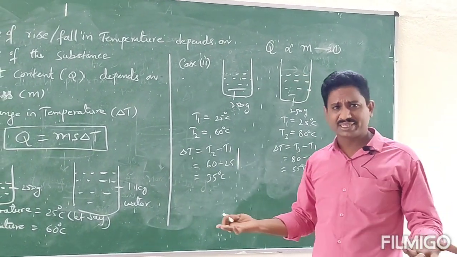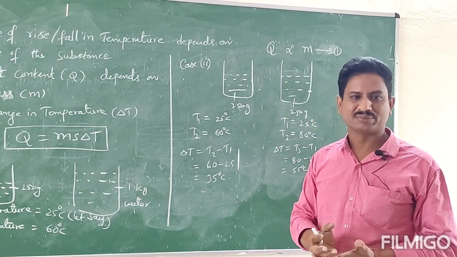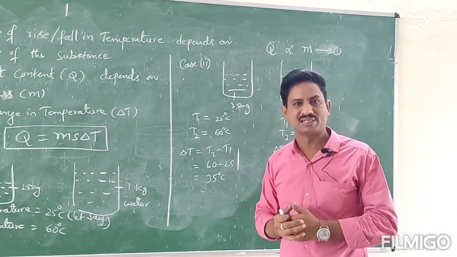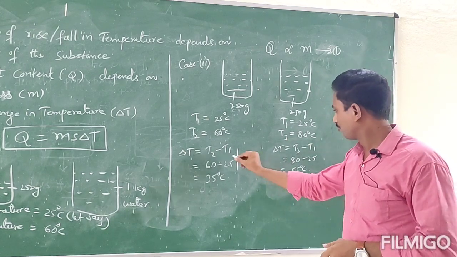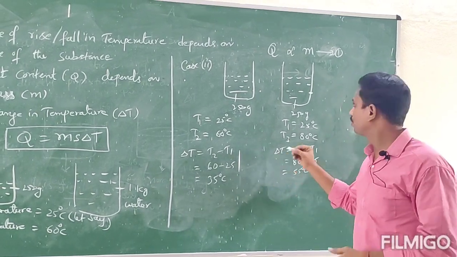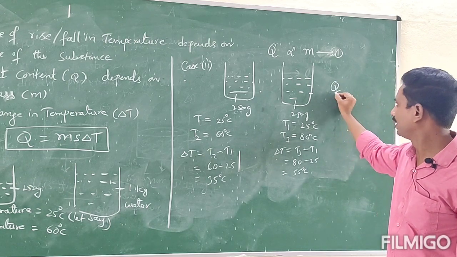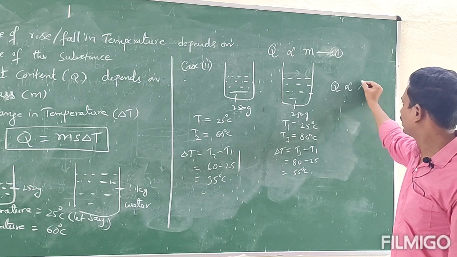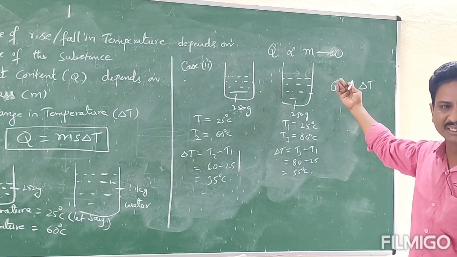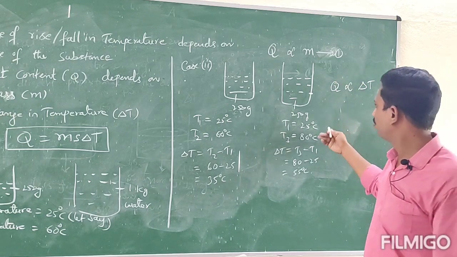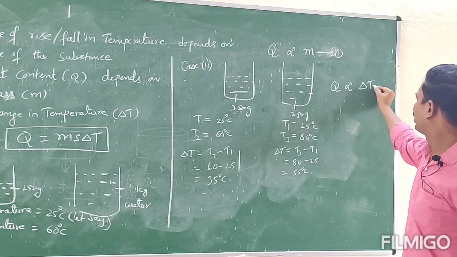So what is the relation? This is also, as usual, a directly proportional relation. So here what is constant? Mass is constant. And what is the variation? The rise in temperature. So from this activity we can conclude that Q, the heat content or heat absorbed, is directly proportional to delta T, the change in temperature. So the more the change in temperature, the more heat energy we have to supply. That relation is called directly proportional relation. Let us say equation 2.